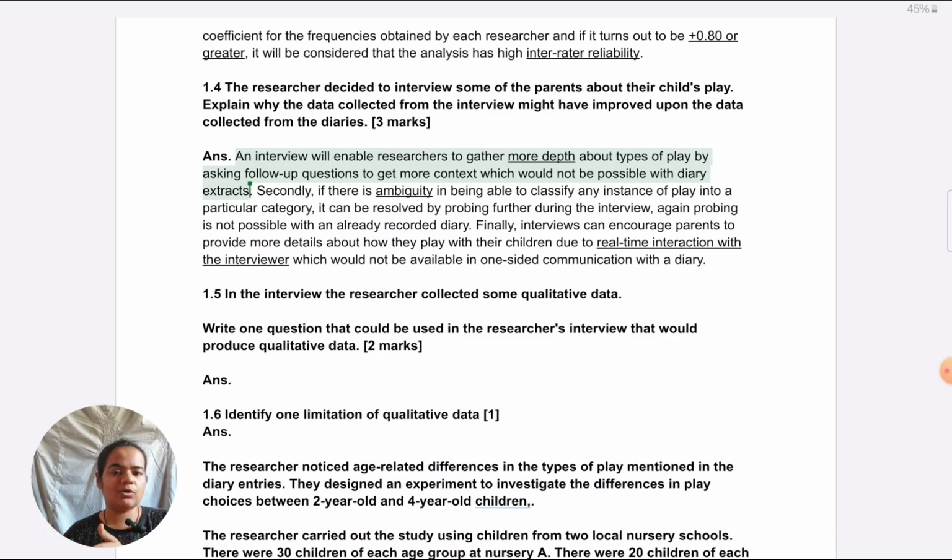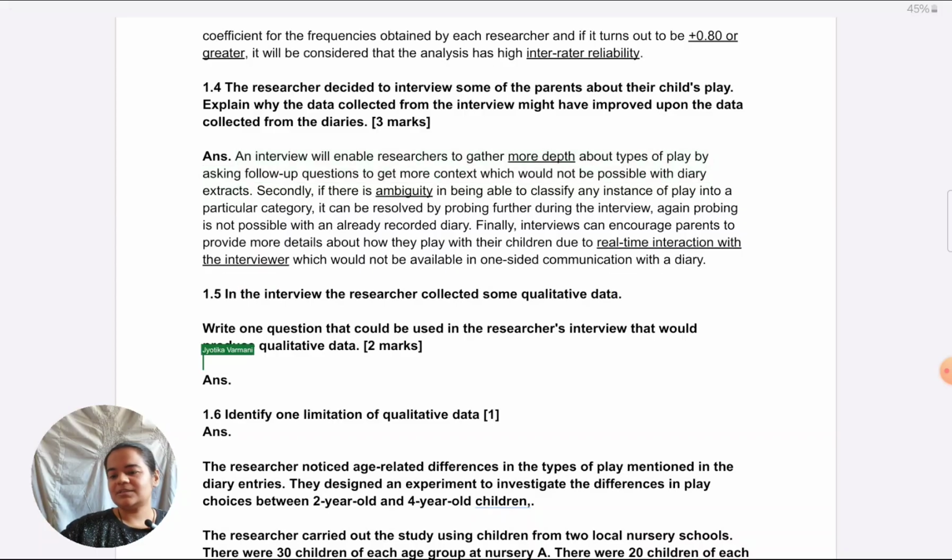So this would be the objectives of the parents that we could discover, or these would be the specific objects they were using, which we could discover by asking them. So in this way, you could write 1 point for 3 marks by giving such specific examples, which is what I usually do. But here I just wanted to show you a different approach. Let's look at the next question.